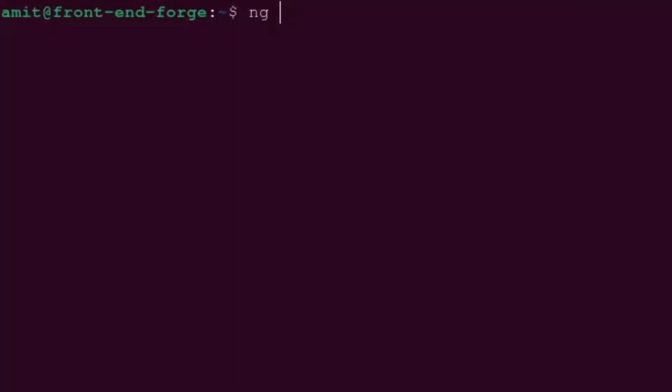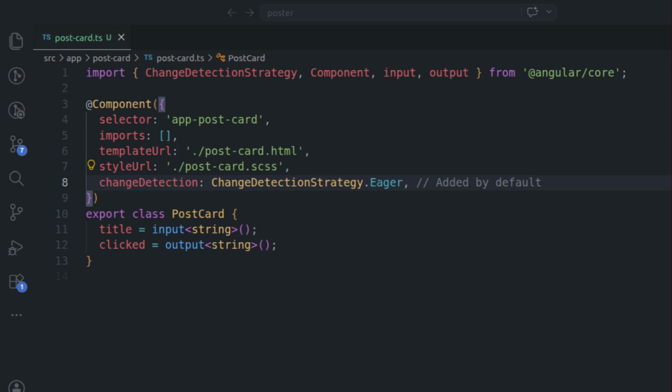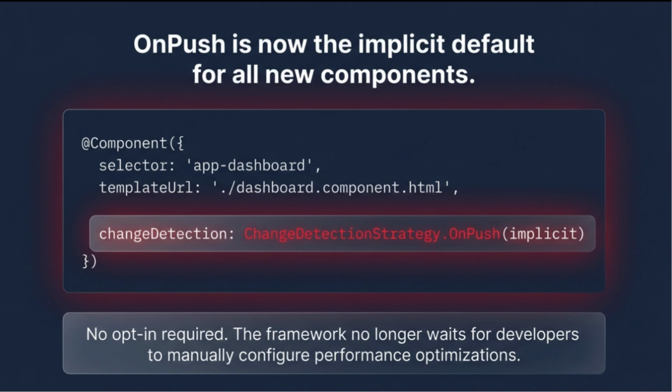And if you are upgrading an existing project using the ng update command, it tags every component inside your Angular application as Eager automatically. So nothing changes at runtime on upgrade day. But for every new component you write from this point forward, OnPush will be the default. There is no opt-in required.